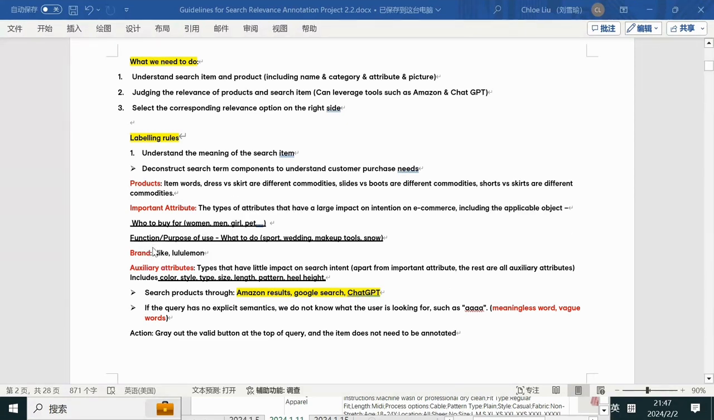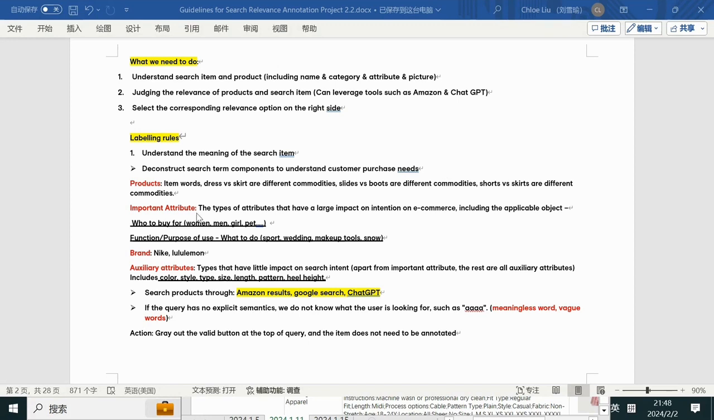And next one, we need to focus on the function, purpose of use, which is what to do, including support, wedding, makeup tools, and snow. Again, let's check an example here. The client asked for a wedding dress, and the product here is a skirt. Apparently, a skirt is not the same as a wedding dress. They are not the same purpose. So under this circumstance, the relationship between the search item wedding dress and the product skirt is irrelevant.